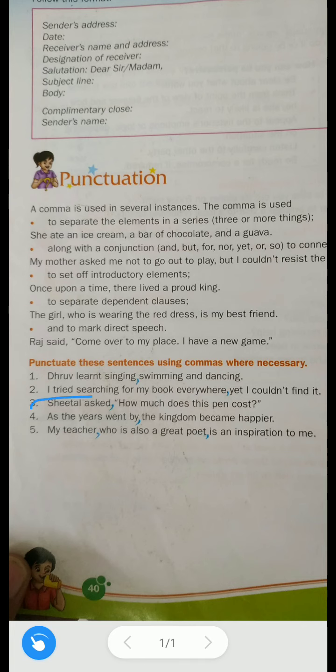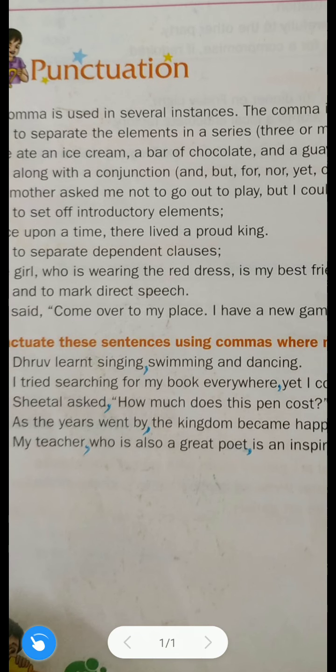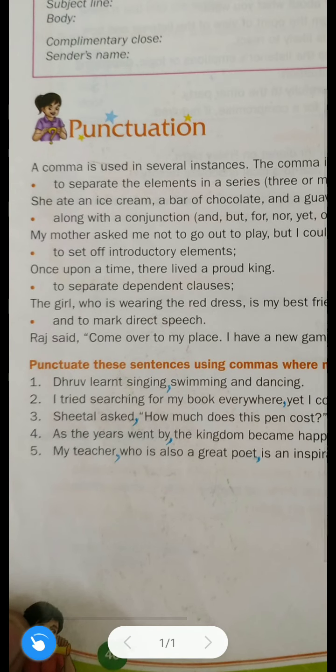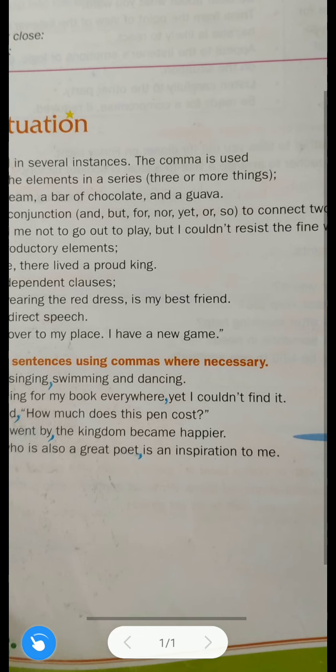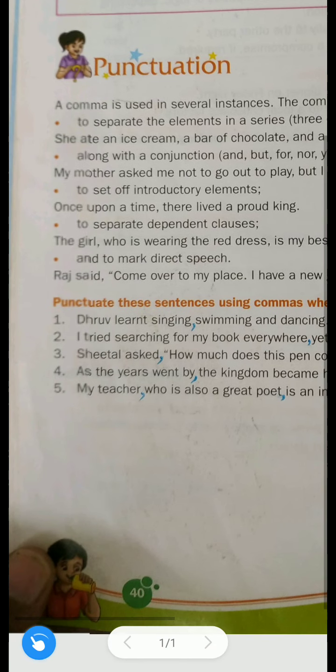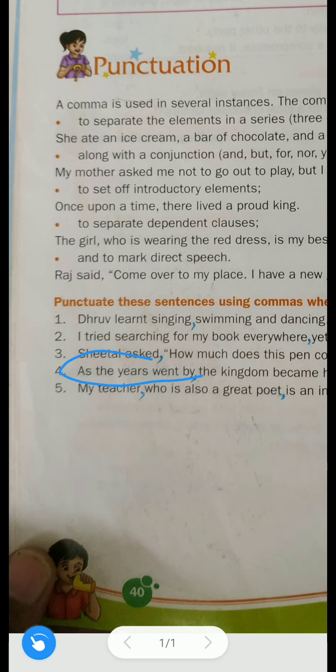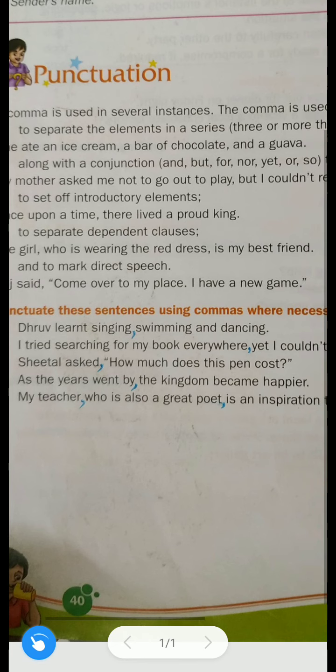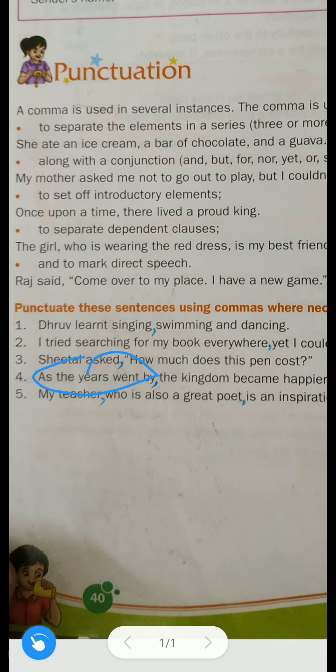So this is used as an introductory element in a sentence. That is why we used a comma after by. Understood? This is the introductory element of a sentence. That is why we have used a comma after that. As the years went by, comma, the kingdom became happier.